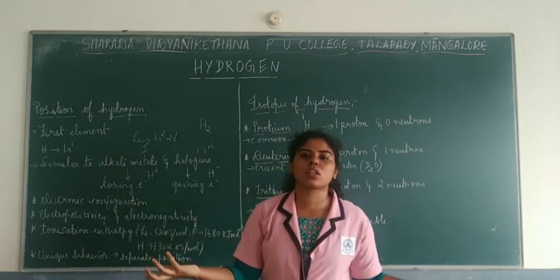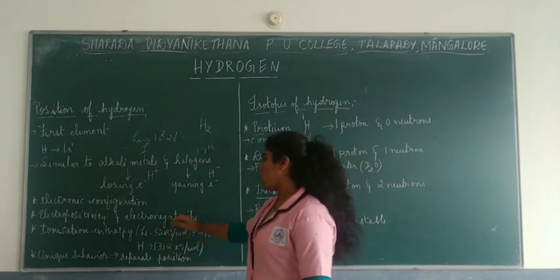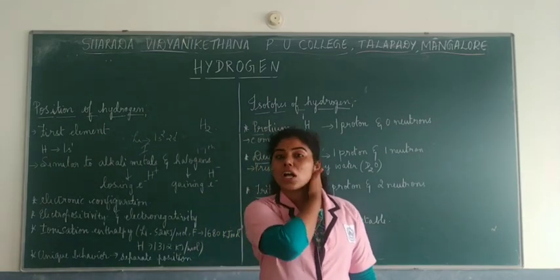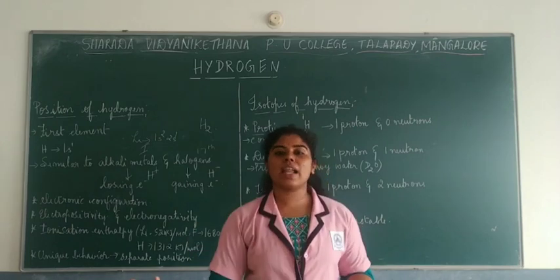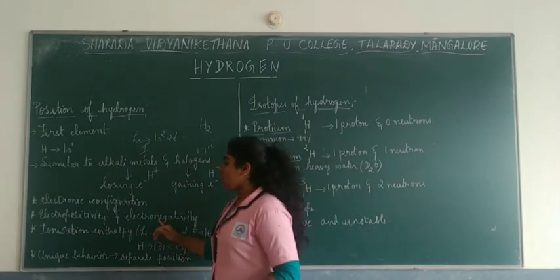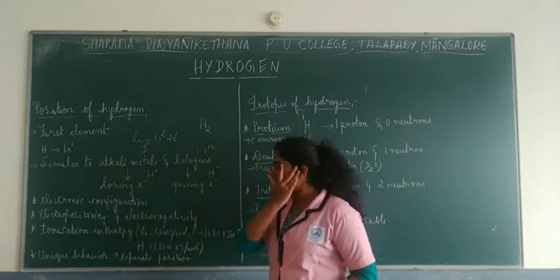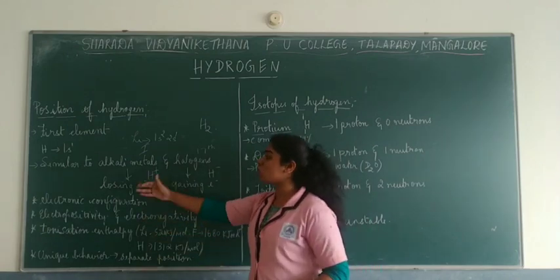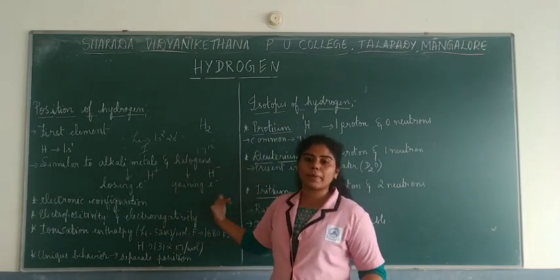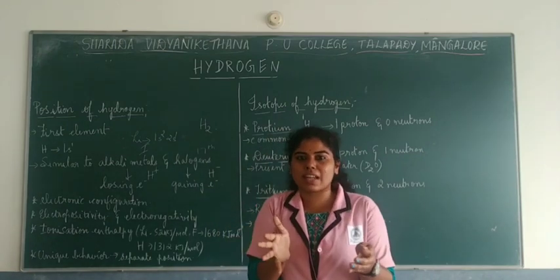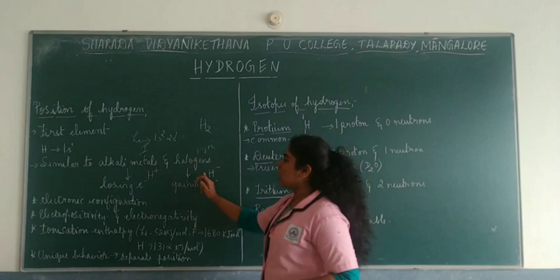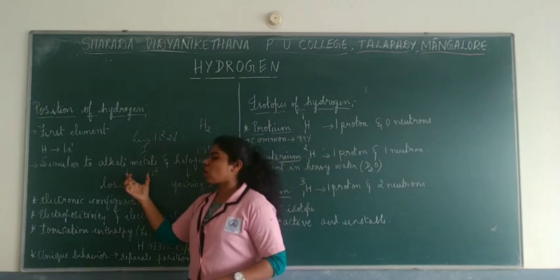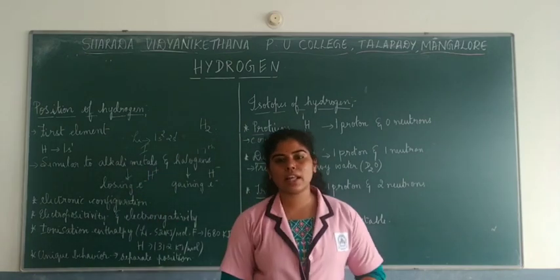Now where to place this hydrogen? So there is still a confusion. Okay, again, if you are talking about ionization enthalpy, what do you mean by ionization enthalpy? It is the minimum energy required to remove an electron from the outermost shell of an atom. For alkali metals, it is very low. But for halogens, along the period the ionization enthalpy increases because there is high nuclear charge. Do you remember? So halogens have high ionization enthalpy in general, and alkali metals have less ionization enthalpy.